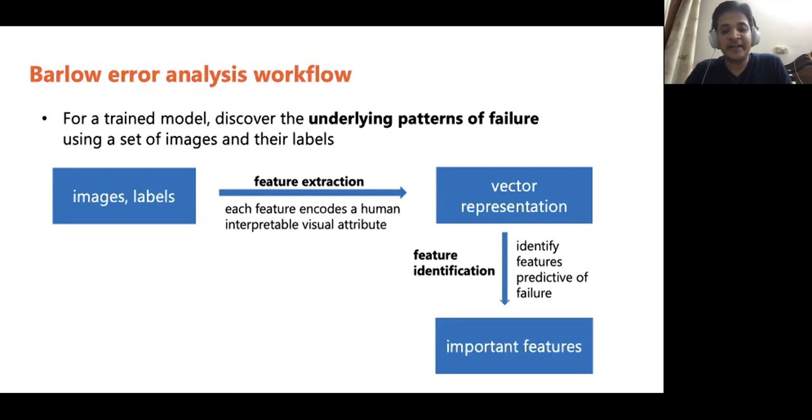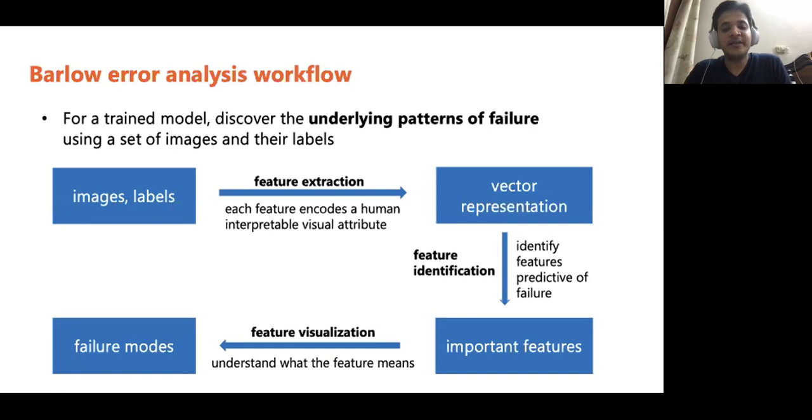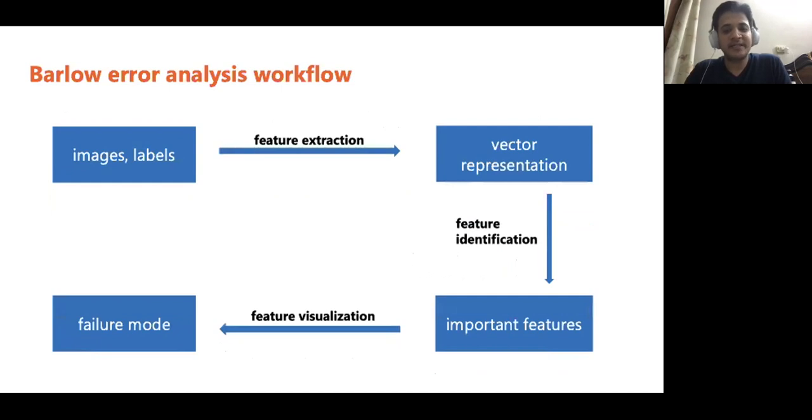Once we have identified this set of features, the next step is feature visualization. Here, we want to be able to visualize the features so that a user can understand what they mean and how the presence or absence of a certain attribute in the image increases or decreases the error rate. This allows us to discover the failure modes in the model. We call our method Barlow. We will now discuss each of the components of our workflow.